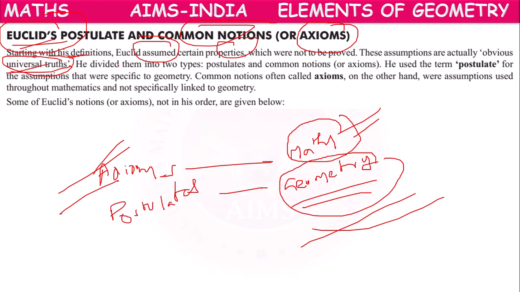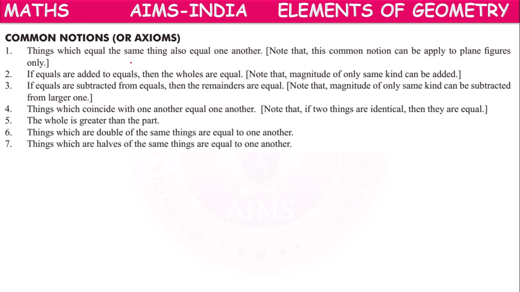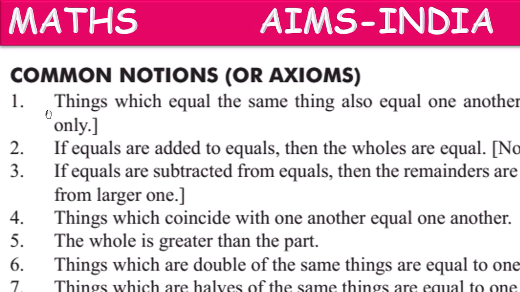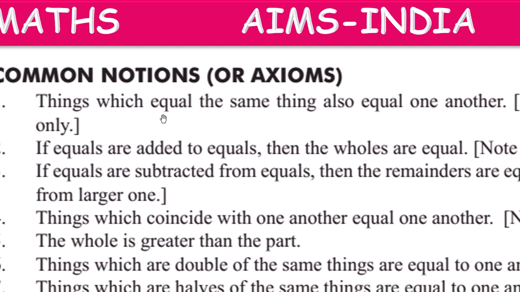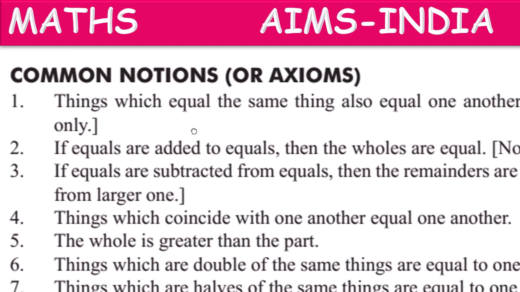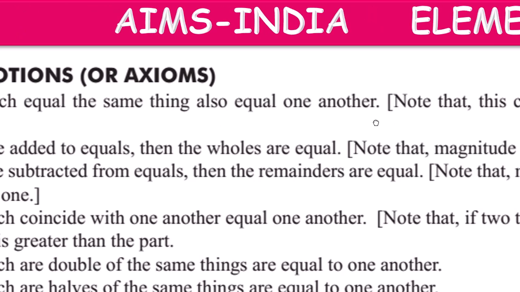Axioms and postulates are nothing but universal truths. Suppose 2 plus 3 equals 5. It's always true, no need to prove it again. So common notions are axioms. Let's see the first axiom: things which equal the same thing are also equal to one another. Try to understand the statement carefully, children.